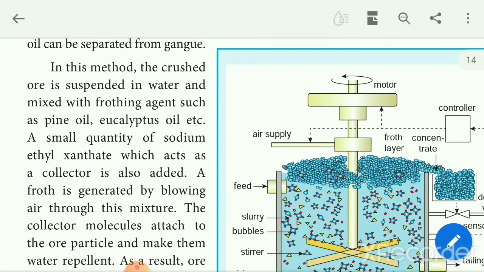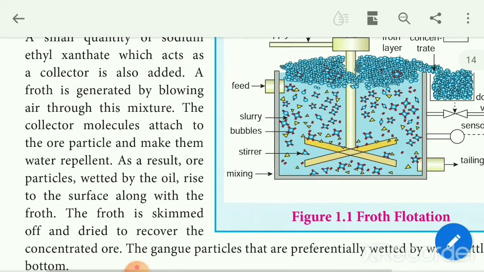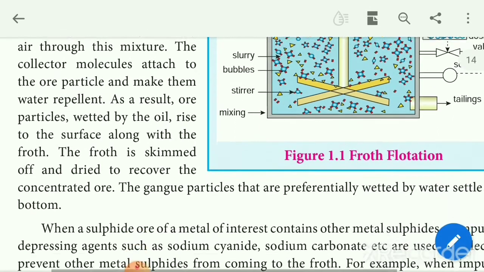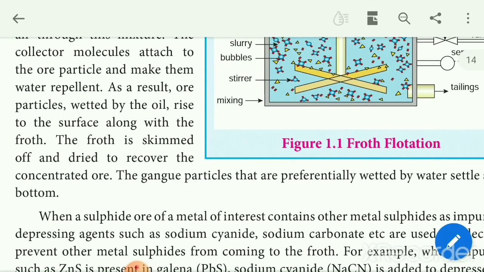Froth is generated by blowing air through the mixture. The collector molecule attaches to the ore particles and makes them water repellent. As a result, the particles wetted by the oil rise to the surface along with the froth. So the froth is skimmed to recover the concentrated ore. The gangue particles, which are properly wetted by water, settle at the bottom of the container.